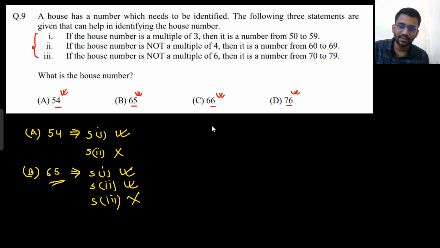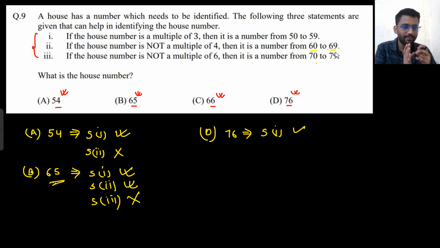Okay, well and good. So let's see option D, because I know the answer. So directly I will see option D. You can check for option C as well. So let's see for 76. Is this a multiple of 3? No, it is not a multiple of 3. So statement 1 is satisfied. Is it a multiple of 4? Yeah, 76 is a multiple of 4. So it cannot be from 60 to 69. If it is a multiple of 4, then it cannot be from 60 to 69. So even statement 2 is satisfied.